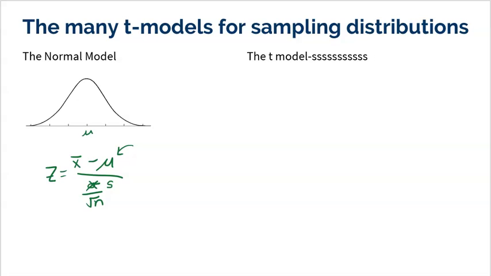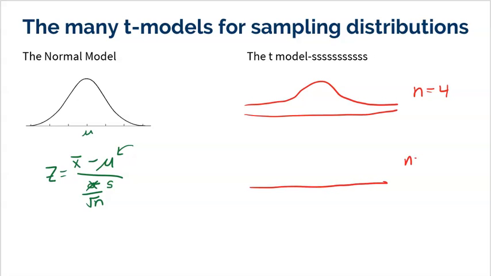The idea is that the T models are just specific based on your sample size. If you have a very small sample size, like maybe you only look at 4 fish, you're going to be very, very flat and very, very spread out. So there's a T model for that. Then if you have a sample size of, let's say 30, right, then you're actually going to be even more normal. Now, my pictures are bad, but you get the idea, right? It's still going to be a little flatter, a little bit more spread out, but not as bad.